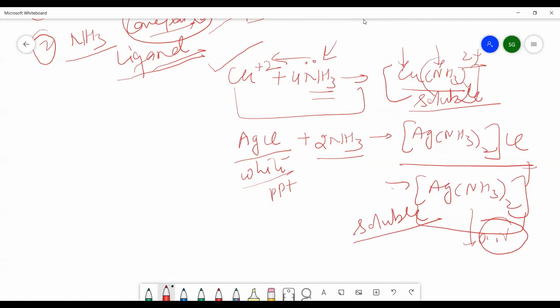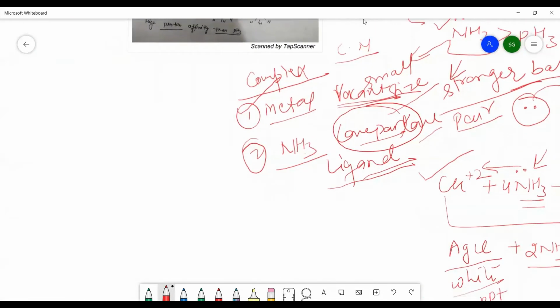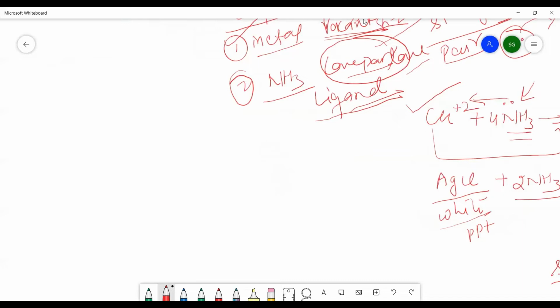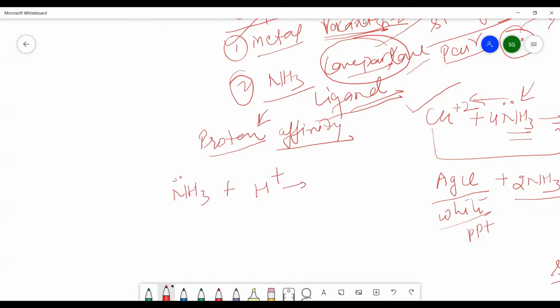So यहाँ पर ammonia का जो behavior है, that is a complexing agent, or it acts as a ligand. Now ammonia and PH3, अगर हम लेते हैं proton affinity, जो इसके अंदर हम next discuss करेंगे, because of the same property, that is Lewis basic, that is proton affinity. Proton affinity means whenever you have the proton and it reacts with NH3 more faster. So there is a formation of the ammonium ion.